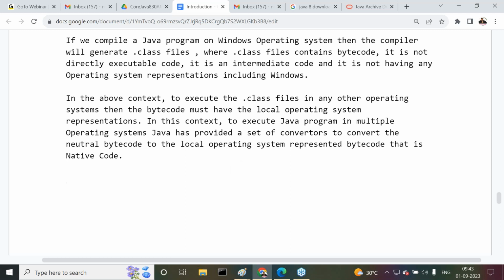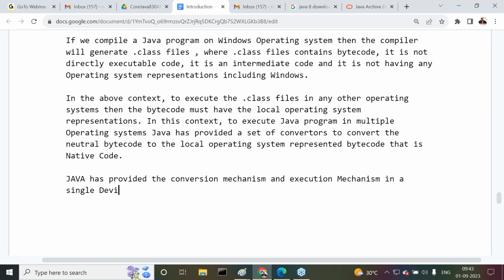But how are converters provided by Java? Java has provided the conversion mechanism and execution mechanism in a single component called JVM, the Java Virtual Machine.